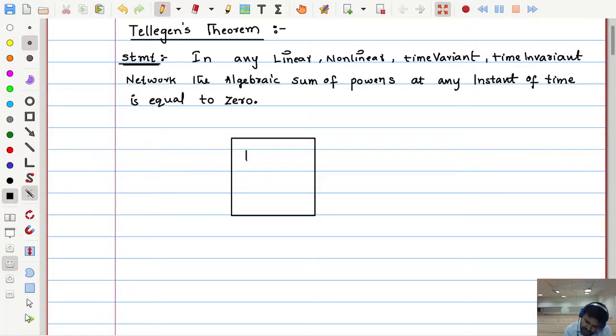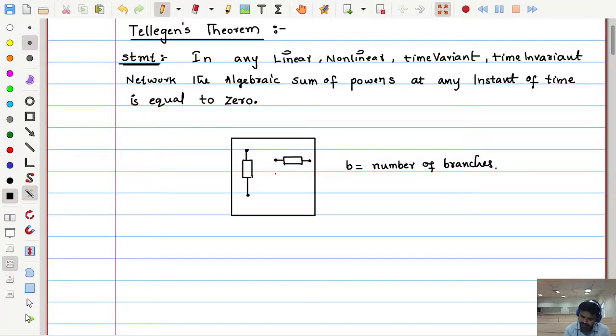So let me take some element. What is the nature of this element, I am not defining; it can be any element, linear, non-linear, etc. So in this network we may find different elements. Let us say we have some b branches, b number of branches.